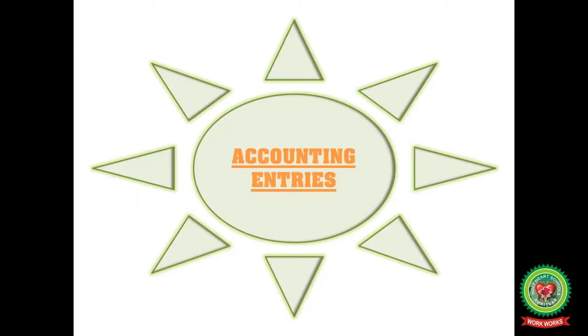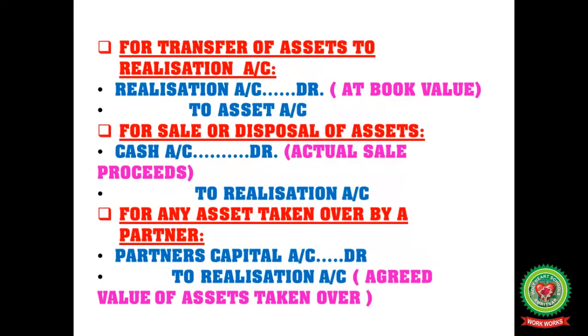Students, now accounting entries. So, practical point here, journal entries. For transfer of assets to realization, firstly you are going to transfer the assets. The first entry: realization account debited to assets, all individual assets, recorded at book value.